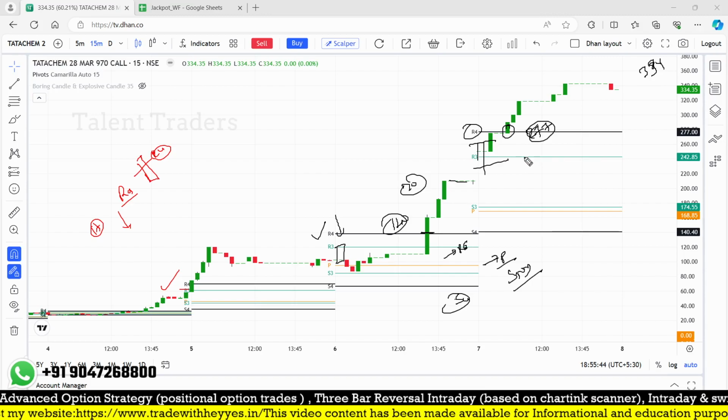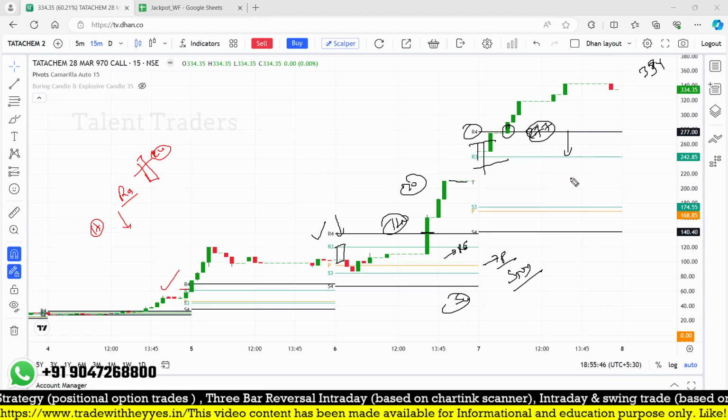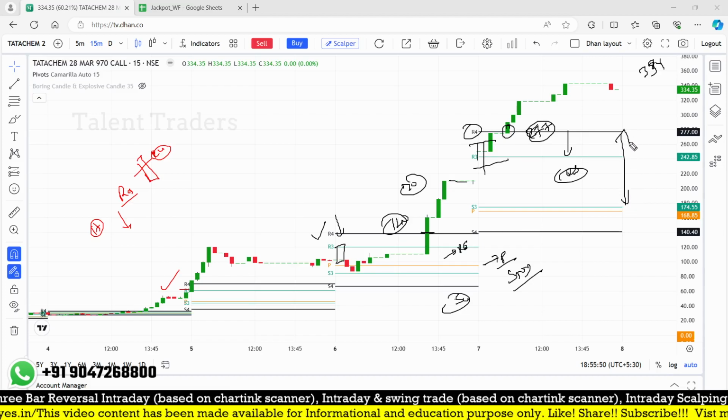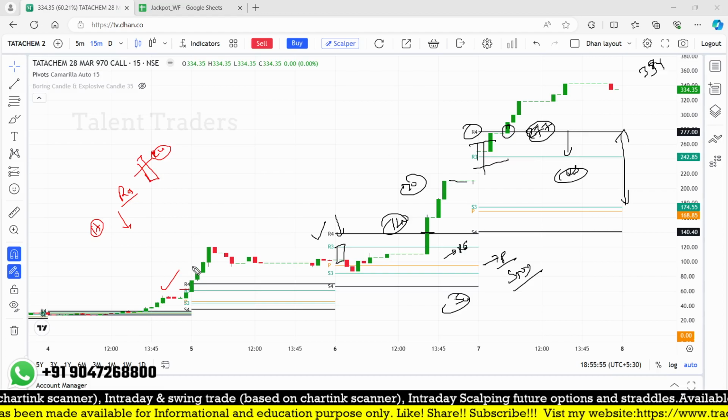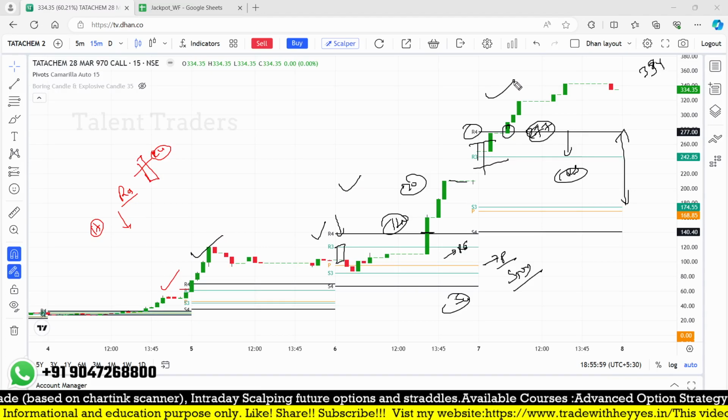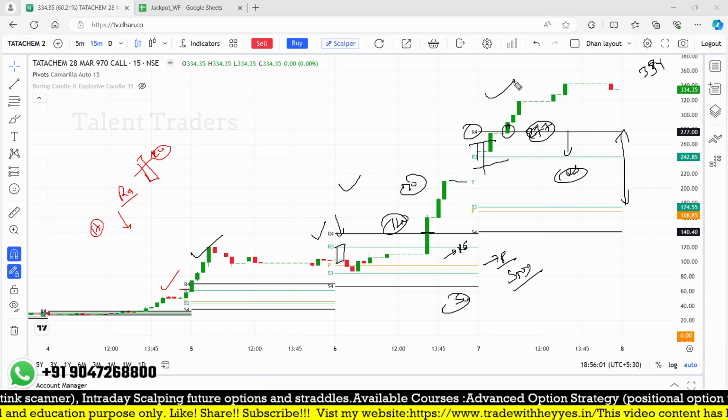So here also it is satisfying. This time I can keep a stop loss below R3, because the pivot is almost 100 points away, so we don't need to take that much risk for an intraday trade. This is the kind of trade you have to filter out or find with our Google sheet. That is the main logic you apply.